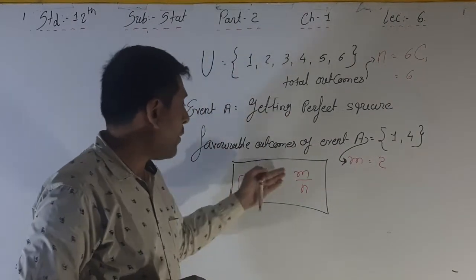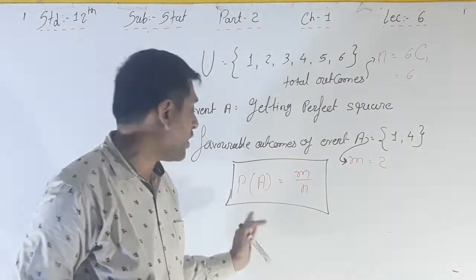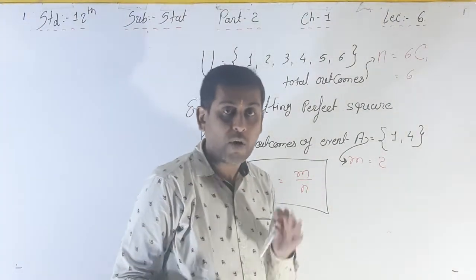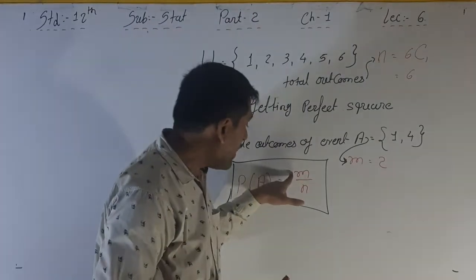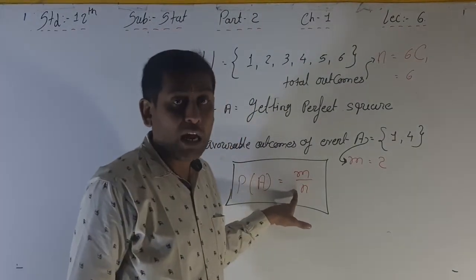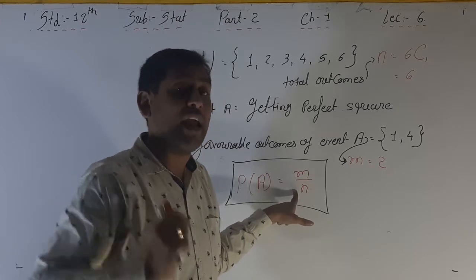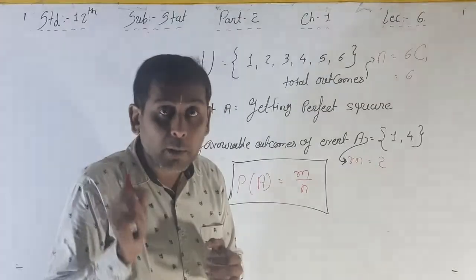That is m upon n, right? So the probability of event A is denoted by P of A, and the formula is: probability of event A is equal to favorable outcomes of event A divided by total outcomes which are mutually exclusive, exhaustive and equiprobable. n means the total number of outcomes.